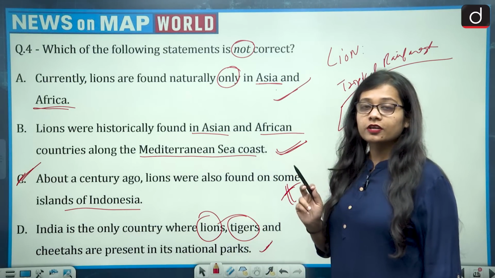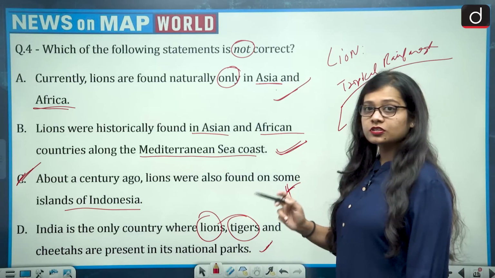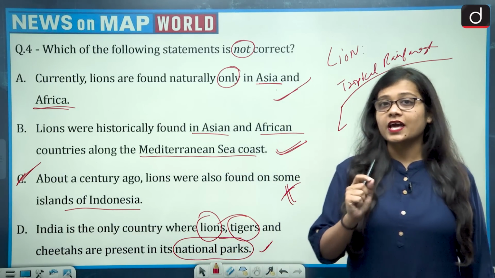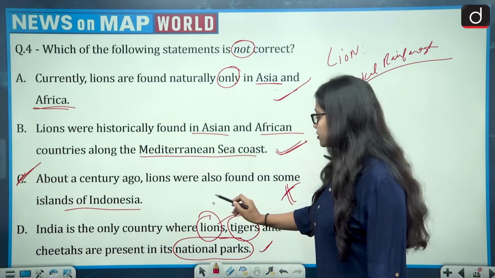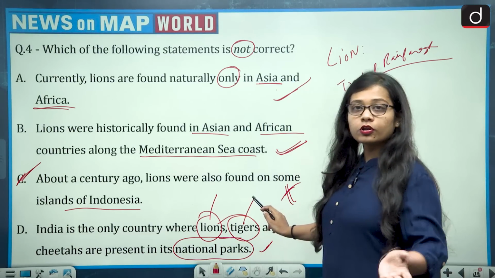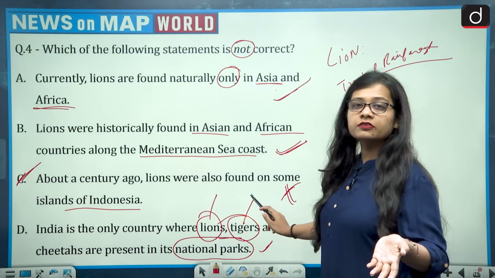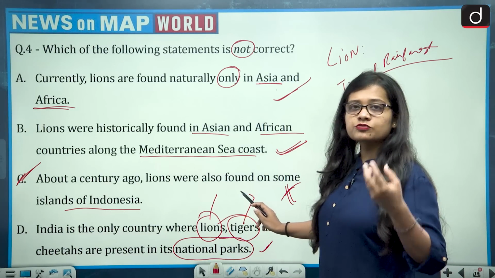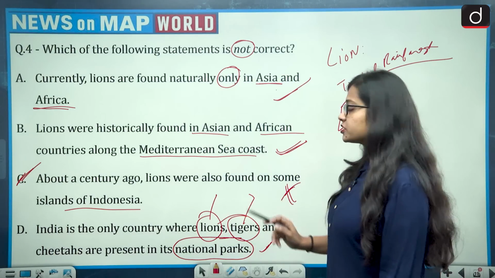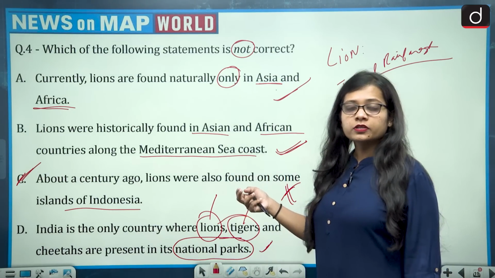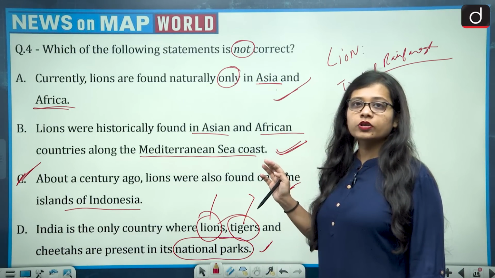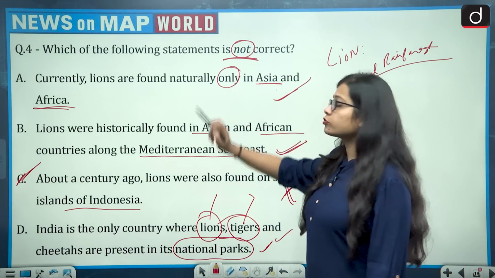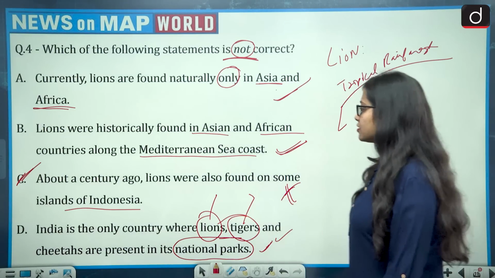And the important word here is not lions, tigers or cheetahs. The important word here is national parks. It is asking that it is present in the national park. So this is absolutely correct. Lions, Gir National Park. Tigers, we all know that India harbors the maximum population of tigers in the whole world. So we have Madhya Pradesh, we have Karnataka. There are so many national parks. And cheetahs have recently been brought from Namibia and South Africa, and they are present in the Kuno National Park of Madhya Pradesh. So option D also becomes correct. The question is asking about the not correct statement, so the correct answer is option C.